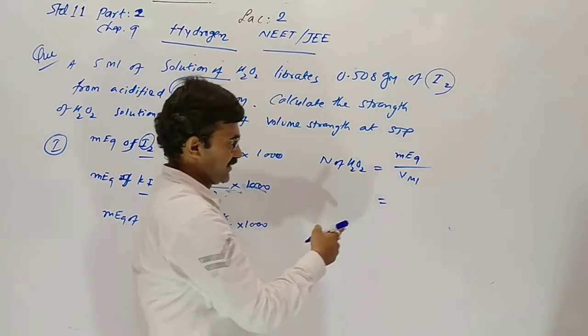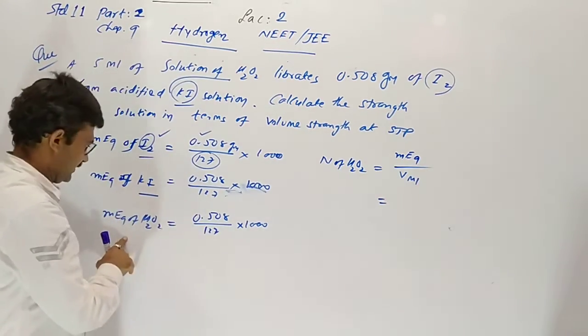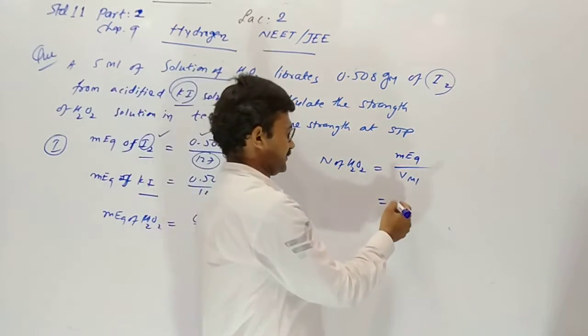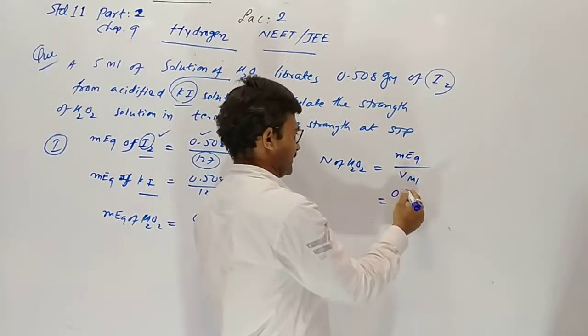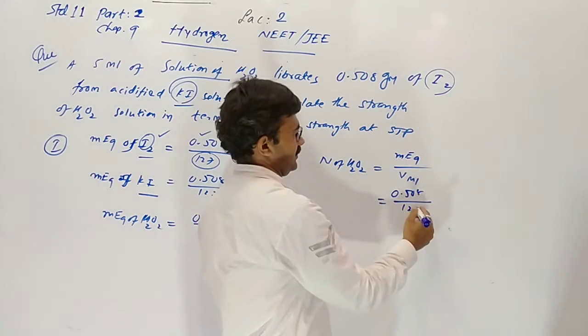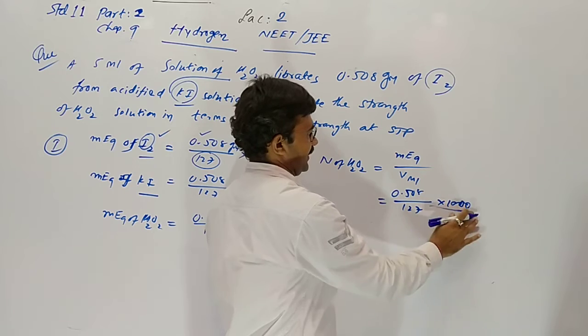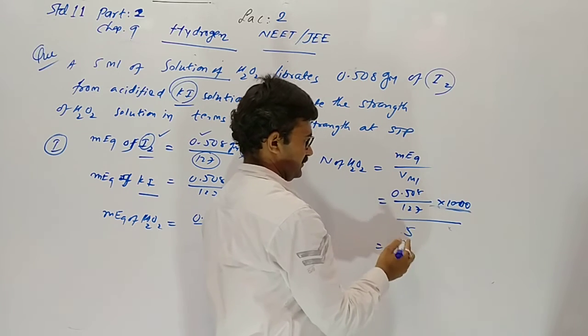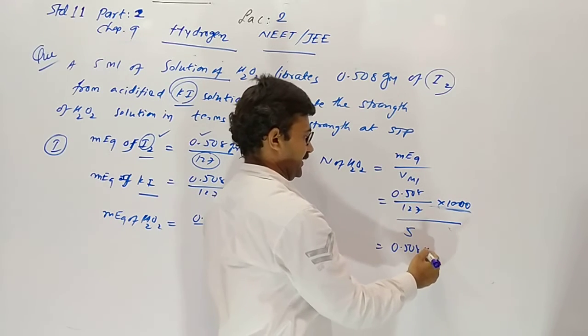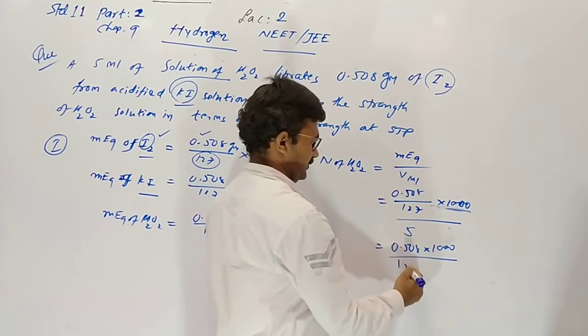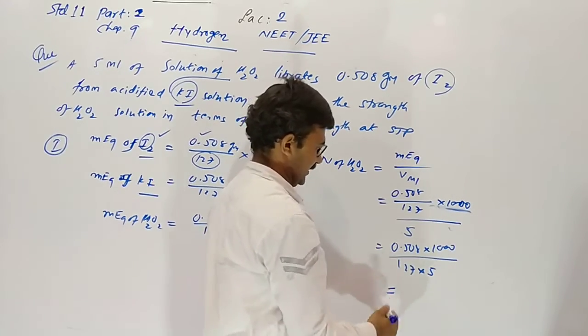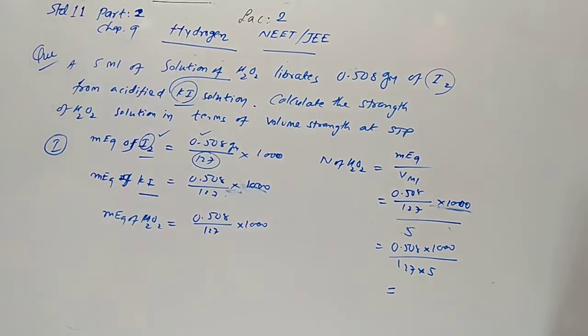Milli equivalent is derived, so milli equivalent divided by volume. I am giving you a simple method to solve here: 1000 and divide by 5. So 0.508 into 1000, 127 and 5. It gives the normality.